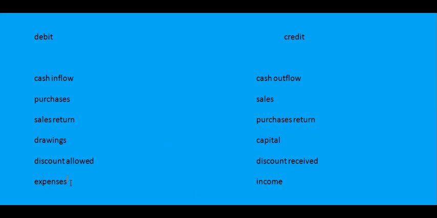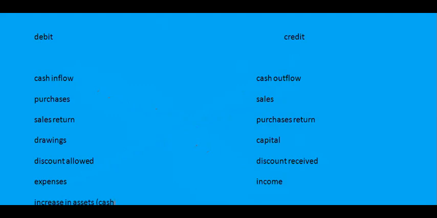What are expenses? Expenses are those things due to which cash goes out, and incomes are those things due to which cash comes in. And the last thing I'm going to discuss with you: an increase in assets is going to be debit.